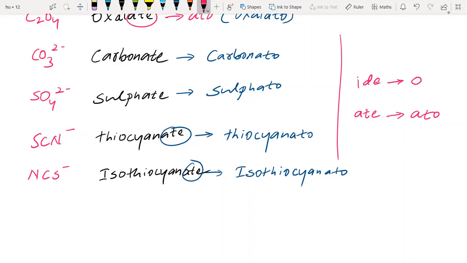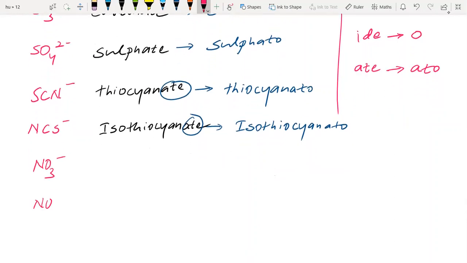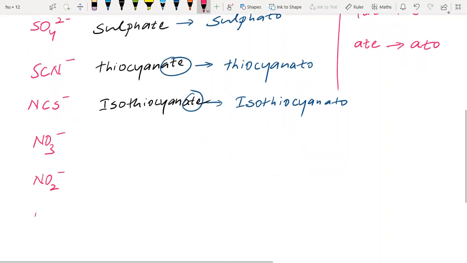Next example: if we have NO3 minus, NO2 minus, and one more, ONO minus.